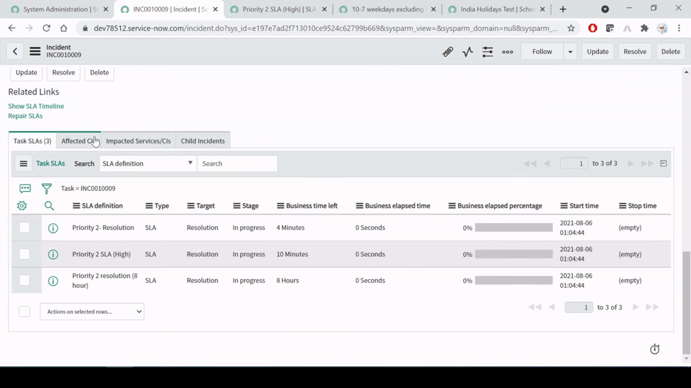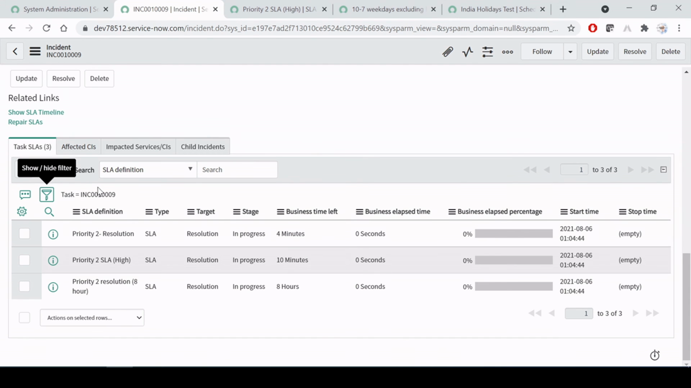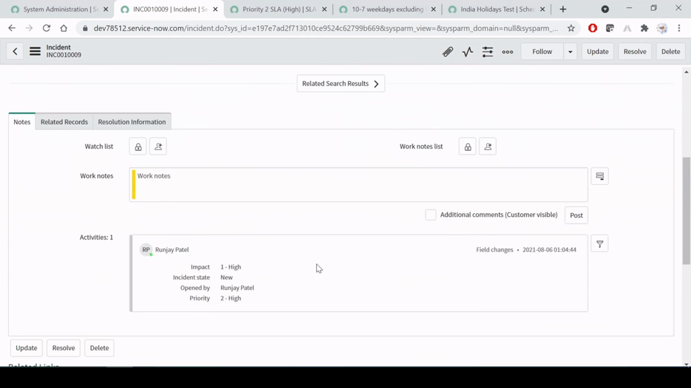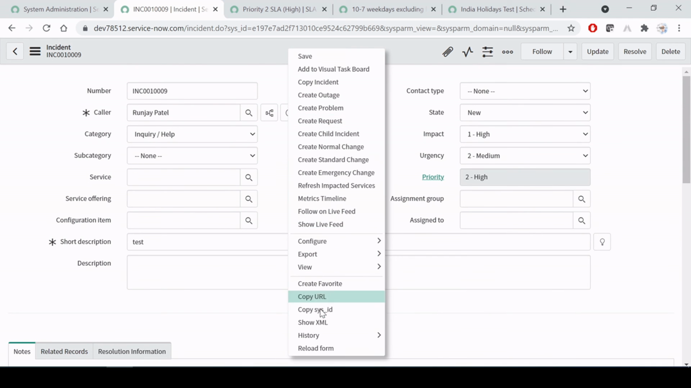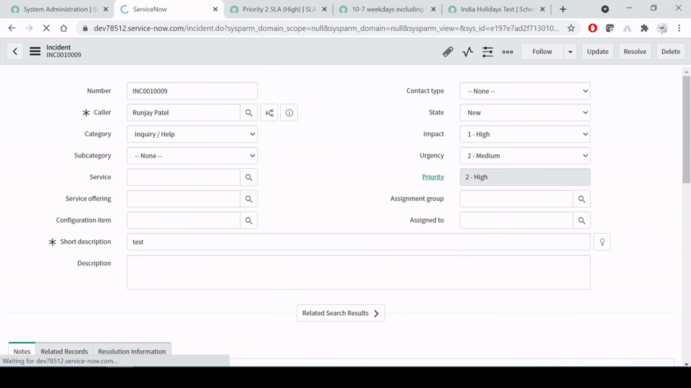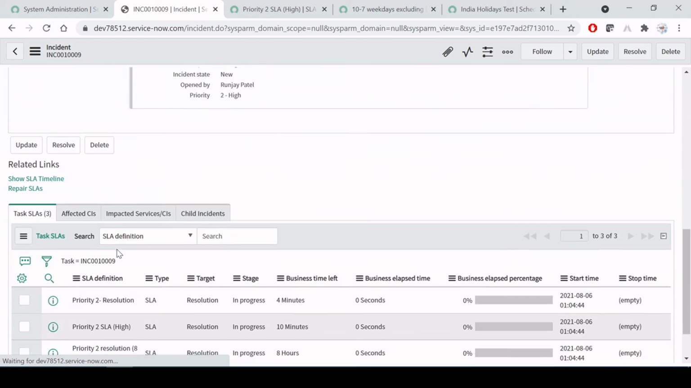Now as you can see, there are other things also running. So priority to SLA. This is the hours which we have created for the 10 minute, and this is for something else, right? Now as you can see here, SLA is attached over here. This is for resolution and the 10 minute. And the timing is not coming, let me refresh it, because we have just created it.